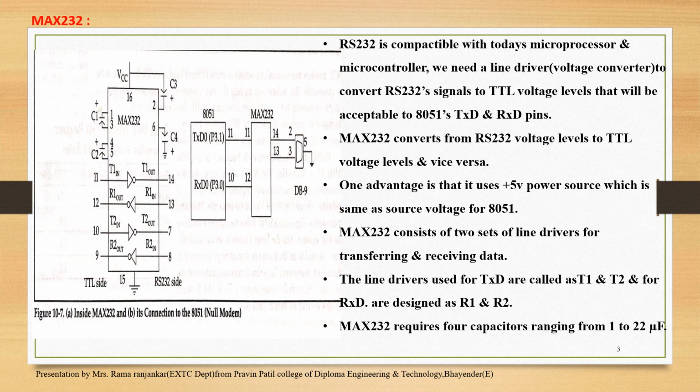One advantage is that it uses a +5 volt power source, which is the same source required by the 8051, so no extra power supply is required. MAX 232 consists of two sets of line drivers for transmitting and receiving data. The line drivers used for TXD are called T1 and T2, and for RXD are called R1 and R2. MAX 232 requires 4 capacitors ranging from 1 to 22 microfarad, as shown in the figure.